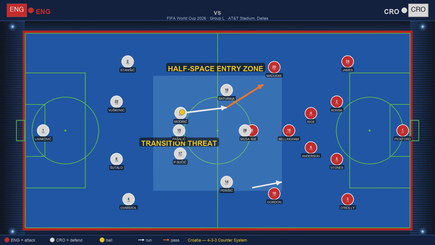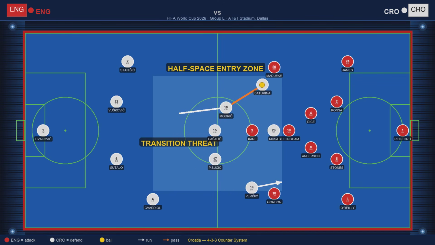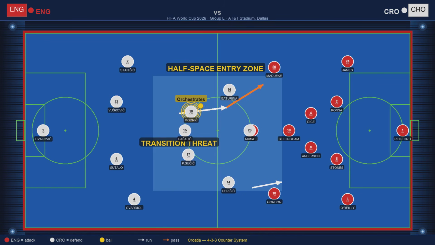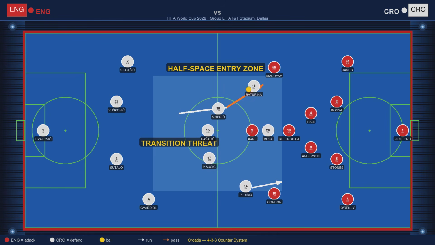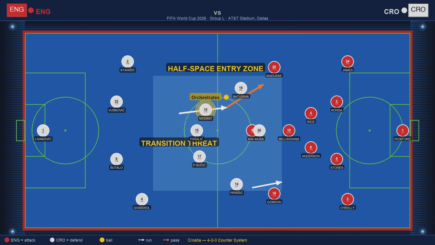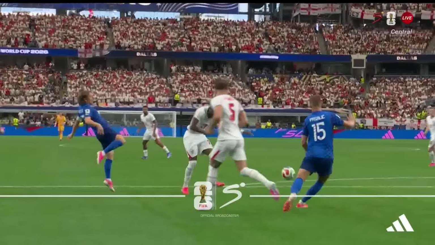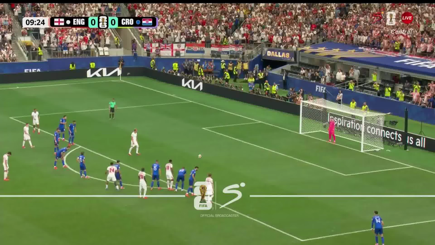The problem for Croatia was always going to be the same one. Can Modrić at 40 years old maintain the pressing intensity needed to contain England's midfield tempo for 90 minutes? The answer was no. 12 minutes in, Madueke received wide right and immediately drove at Croatia's left side. Gvardiol had tucked in centrally, leaving Modrić exposed one-on-one in the channel. This is a textbook wide isolation.